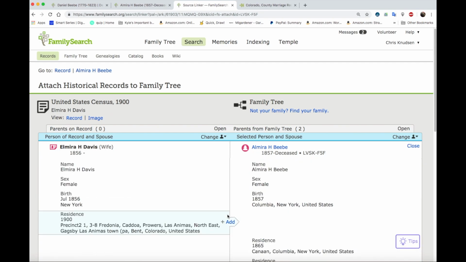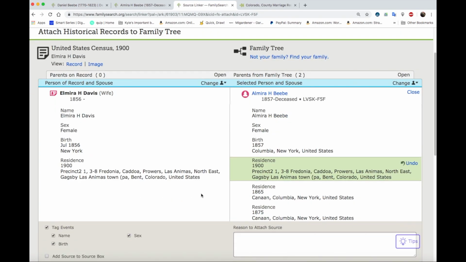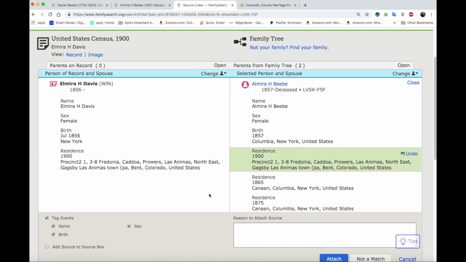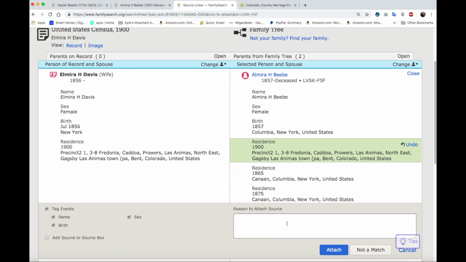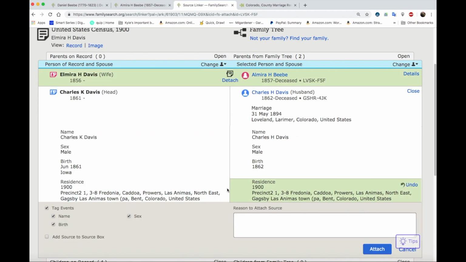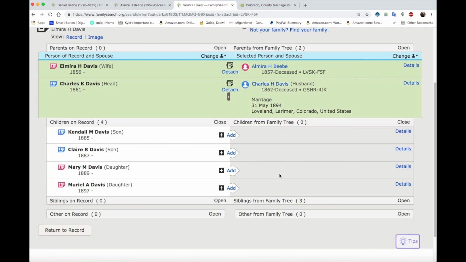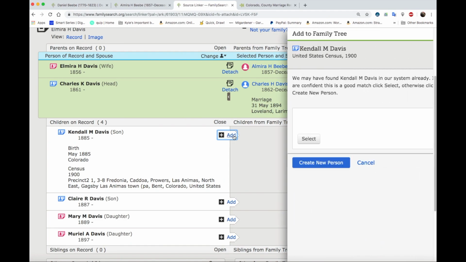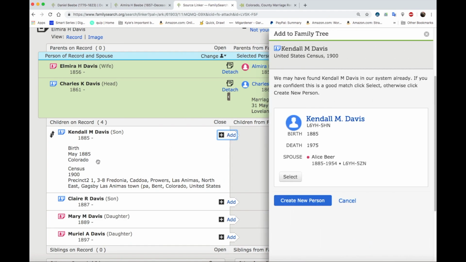So we've got Elmira, and we're gonna add this residence for 1900 to be Fredonia, Caddoa, Prowers, Las Animas, Northeast Las Animas town in Bent, Colorado, United States. Oh, that's a big, long name. Charles, same thing. We're going to add that residence and attach that. Now, as we start adding the children, we may find that some of them already exist on Family Tree, and then we'll have to merge any duplicates. Kendall M. Davis, born in 1885, died in 1975.